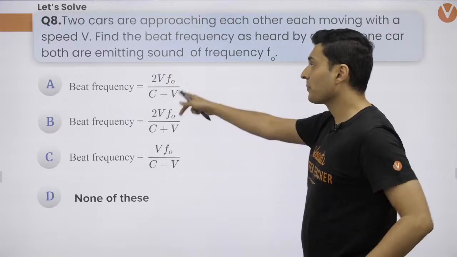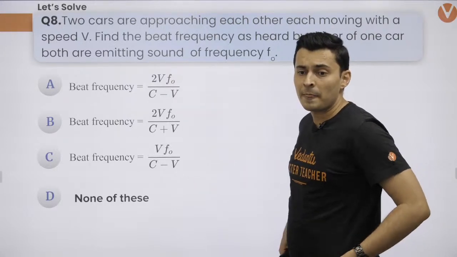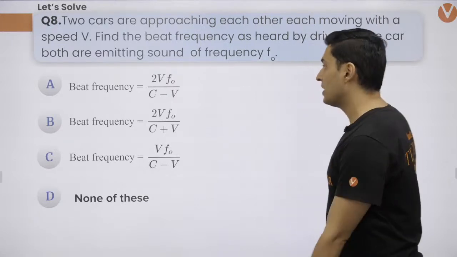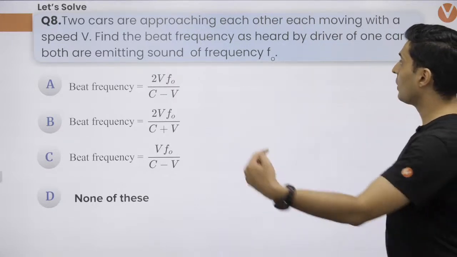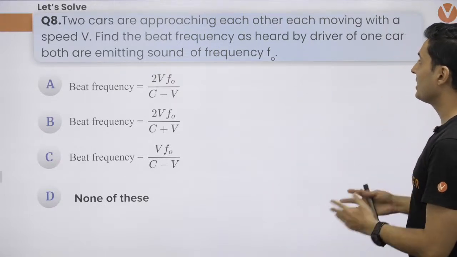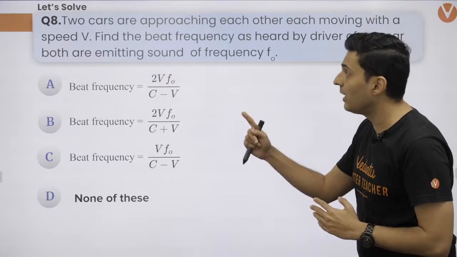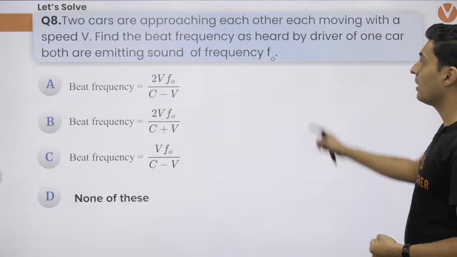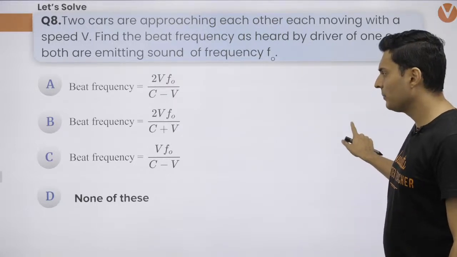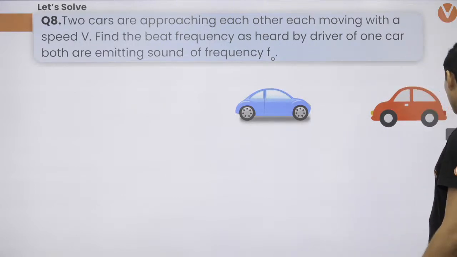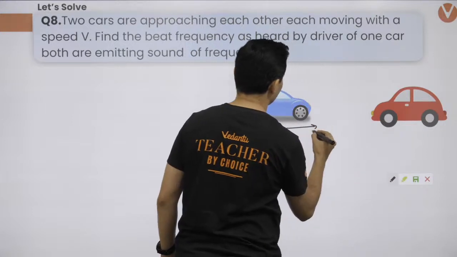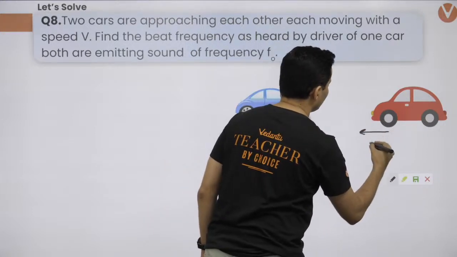Okay, next question. Beat frequency related question. Yes, all these questions, Satish, will be helpful for you for the next examination on 26th. So two cars are approaching each other and they are moving with some speed. Find the beat frequency as heard by the driver of one car, assuming both are emitting sound of frequency f0. These were the kind of options, I guess, which were given. So let's think about those two cars. Both of them are traveling with the same certain speed.